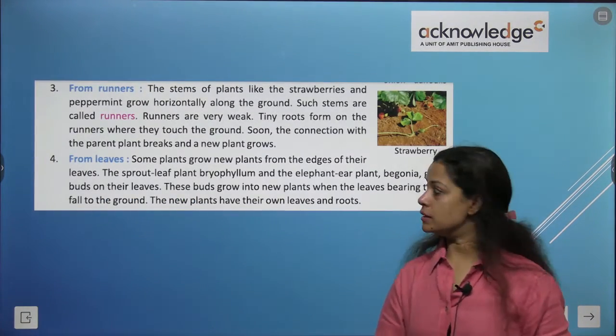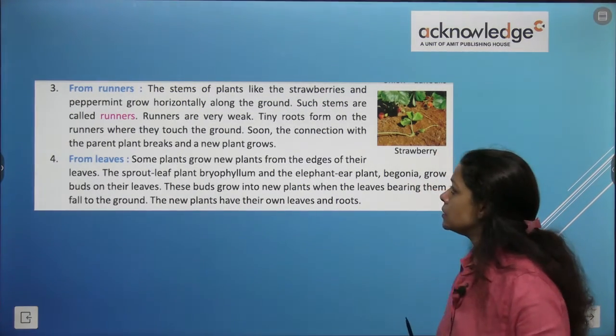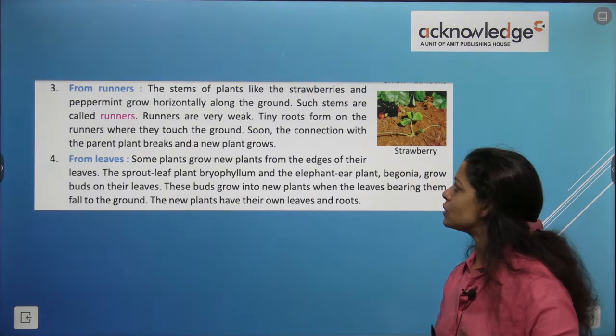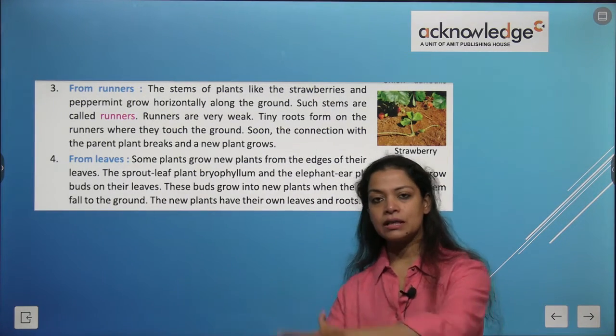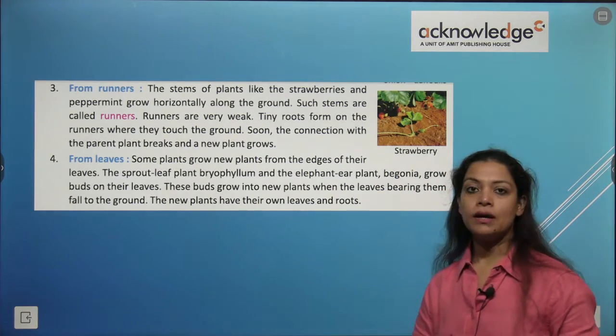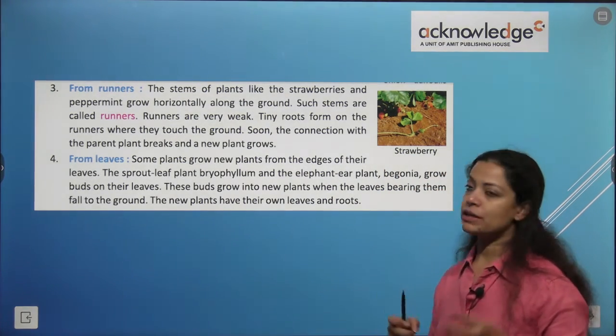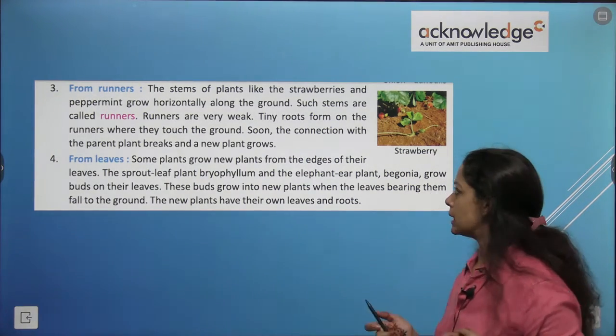Now from runners, the stems of plants like the strawberry and peppermint grow horizontally along the ground. The strawberry and peppermint keep growing horizontally along the ground. Such stems are called runners. Runners are very weak. This type of stem is weak and delicate.